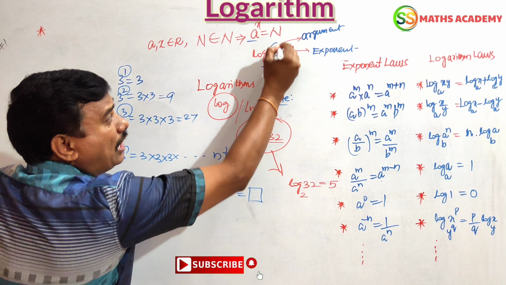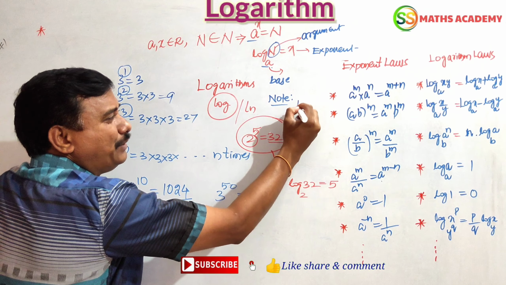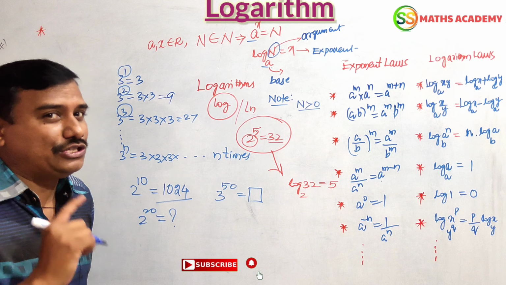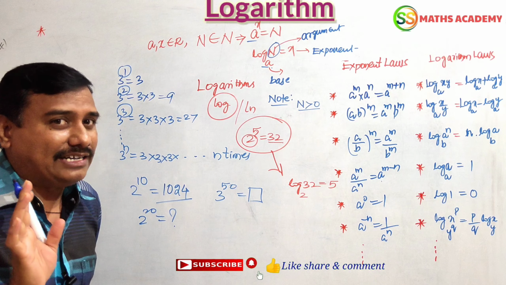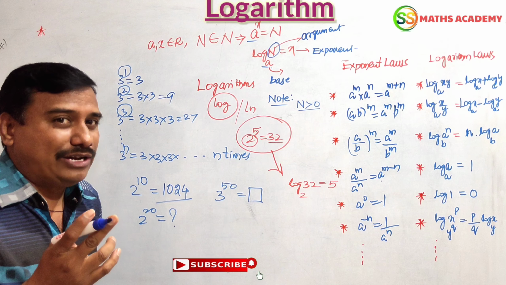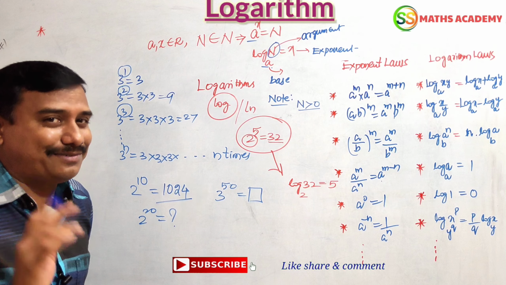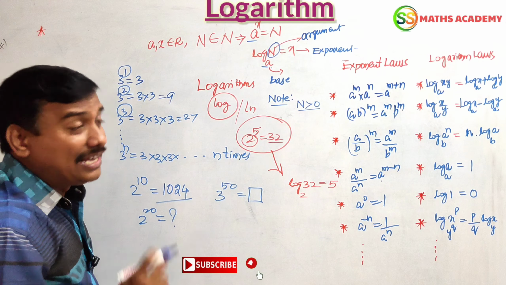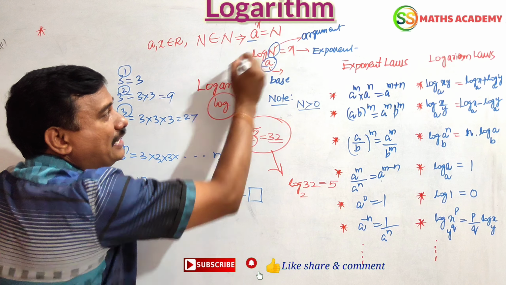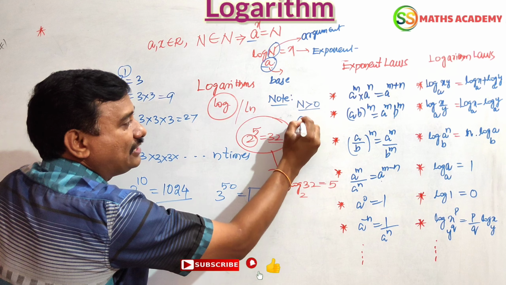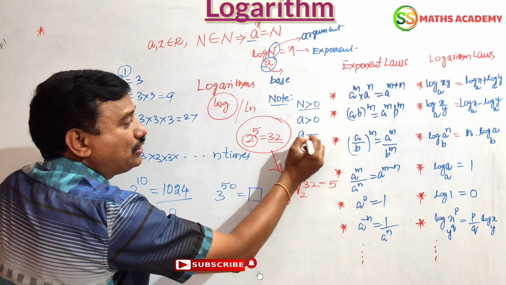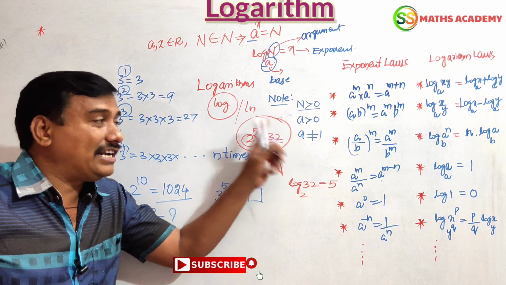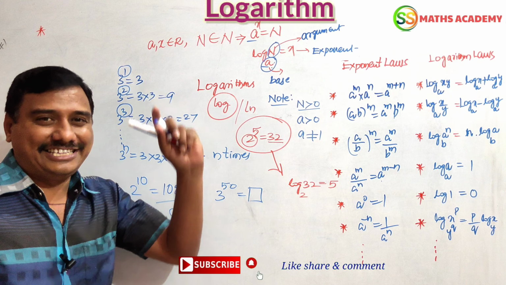Here the argument, this value, must be greater than 0, because log 0 is not defined. If you take 0, log 0 will come, it cannot be defined, an undetermined term. That is the reason this argument must be greater than 0. Second condition, the base must also be greater than 0 and not equal to 1. These are the two conditions we have to apply in logarithms.